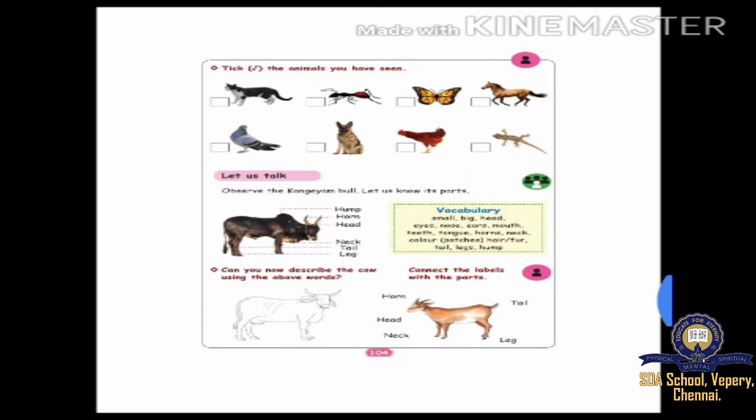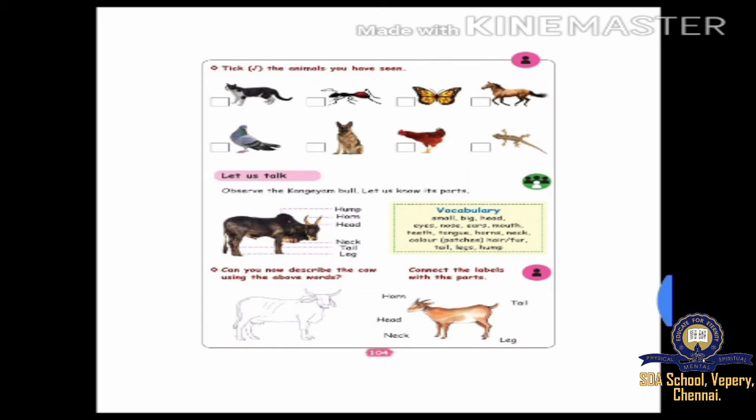Okay. This is Congayam. Now, on this right side, we are seeing some vocabulary words. With those words, we have to describe the Congayam bull: small, big, head, eyes, nose, ears, mouth, teeth, tongue, horns, neck, color inside the bracket patches, hair or fur, tail, legs, and hump.